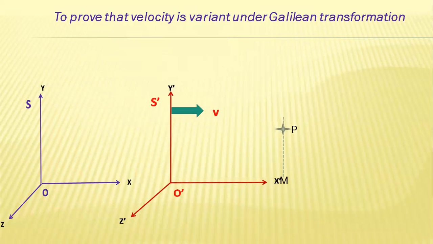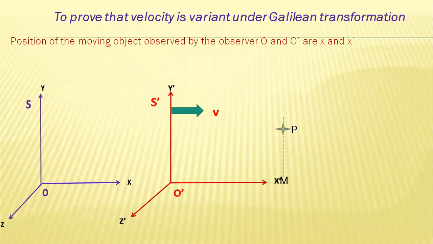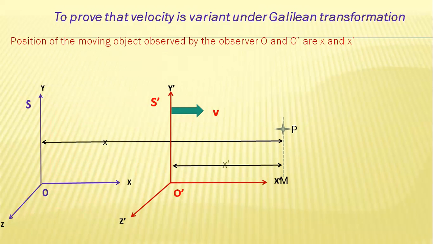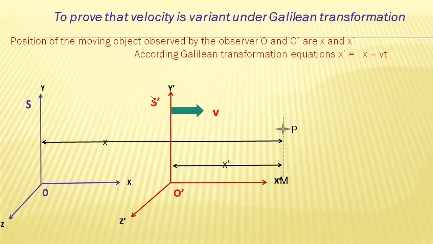This is the position of that particle P. The positions of the moving object observed by the observers O and O dash are x and x dash. Already I have explained this in the previous slides. The position of the particle P from the observer O is x. The position of the particle from the observer O dash is x dash. Then, this is important. According to the Galilean transformation equations, x dash equals x minus Vt. Let's differentiate.